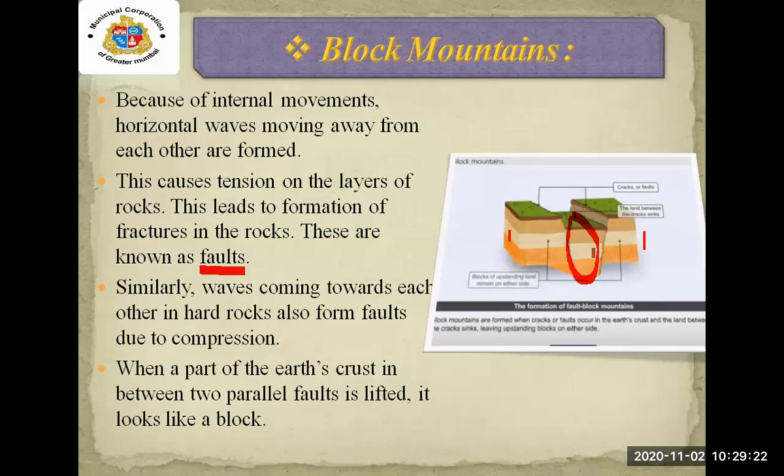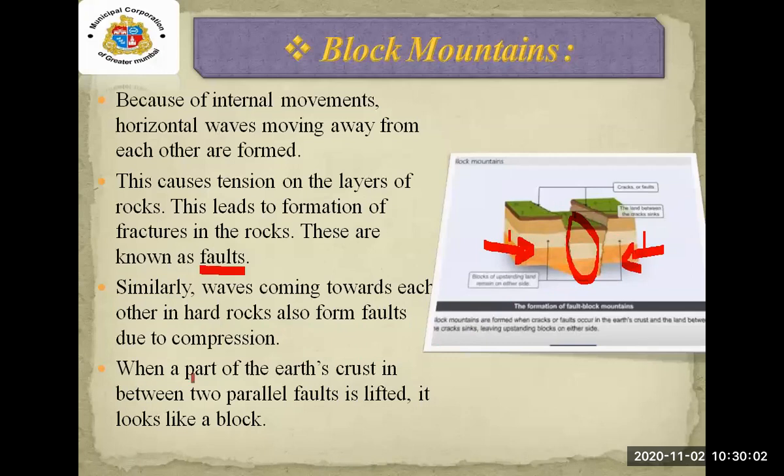How are block mountains formed? When cracks or faults occur in the earth's crust and the land between them sinks, it leaves upside blocks on either side. Similarly, when waves come towards each other from the left side and from the other side, hard rocks also form faults due to the compression.